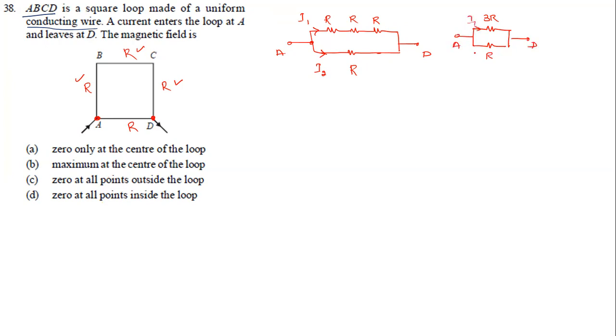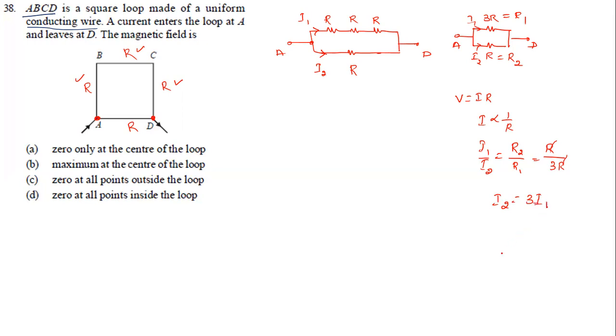Current through this is I1, current through this is I2. Now as per Ohm's law, we know V equals I times R. Since it is a parallel combination, the voltage remains constant. So I is proportional to 1 by R. So I can take the ratio I1 by I2 equal to R2 by R1. Let's say this is R2 and this is R1. R2 becomes R and R1 becomes 3R. R and R cancel. We can have I2 equal to 3 times I1.